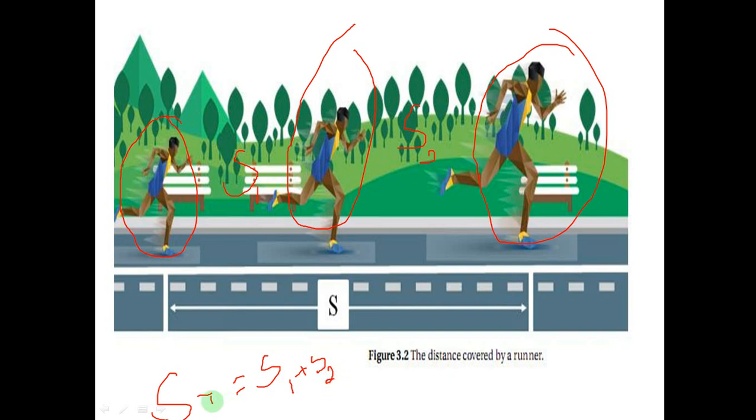This ST, ቶታልን you can name it S ማለት ነው። S ብላችሁ ልትሰይሙ ትችላላችሁ። S equal to S1 plus S2. S is the total distance covered by a runner ነው ማለት ነው።